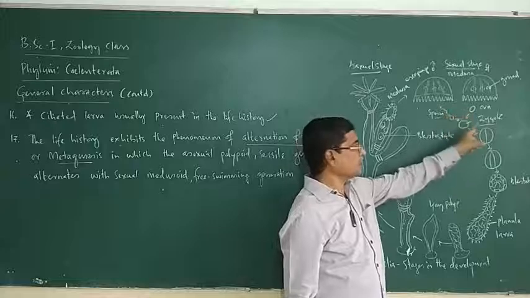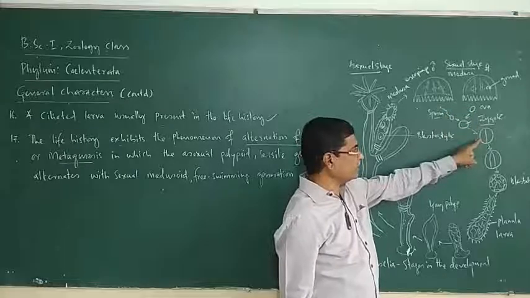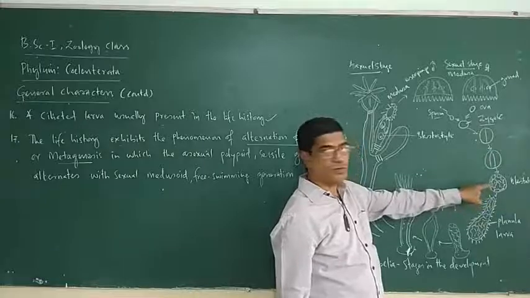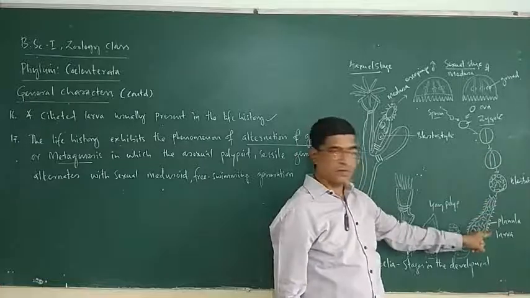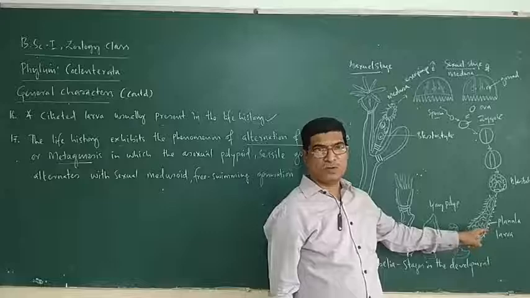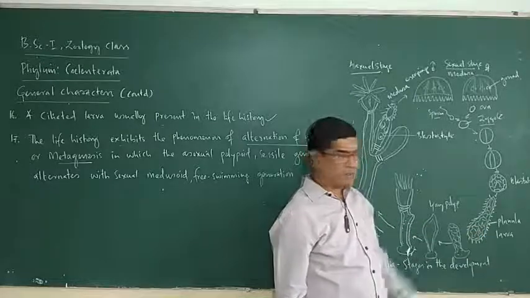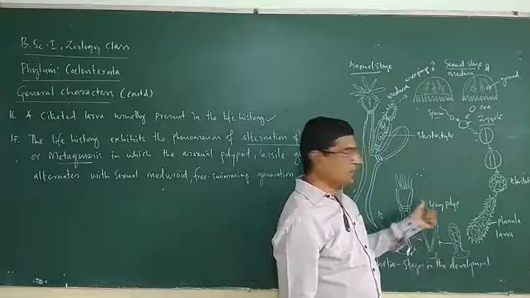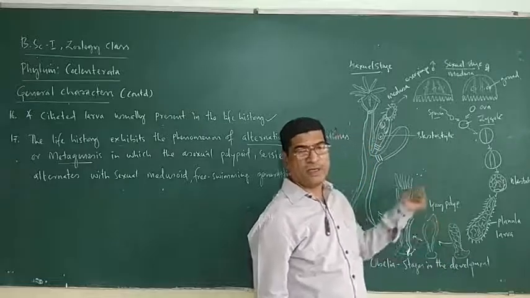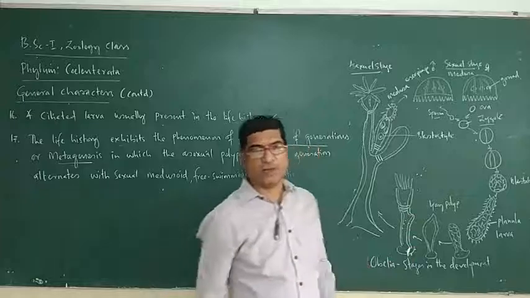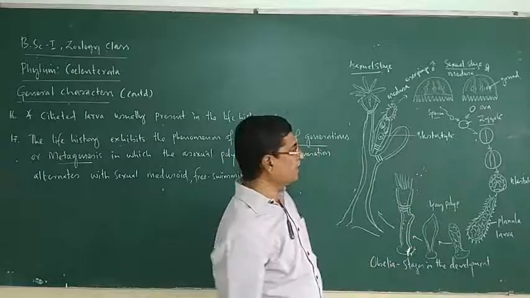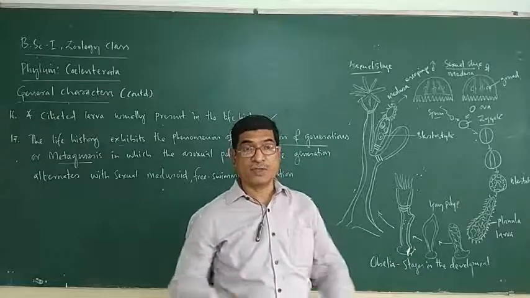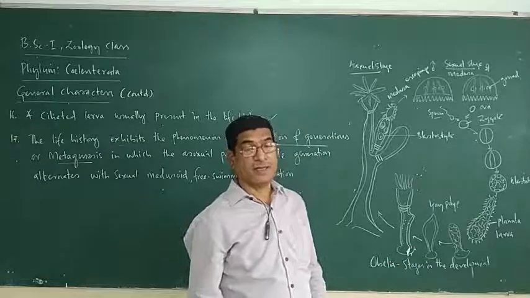These two fuse and a zygote is formed. The zygote undergoes cleavage to form a blastula. The blastula becomes a planula, a ciliated larva. The planula gets attached to the substratum, and this will develop into a young polyp and the mature Obelia colony. This is how alternation of generations can be seen in most coelenterates' life history.